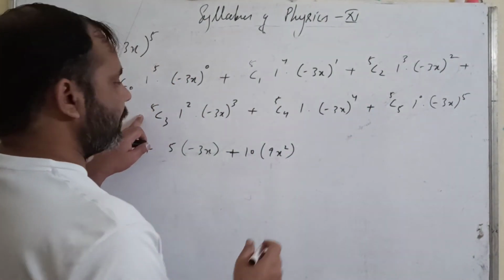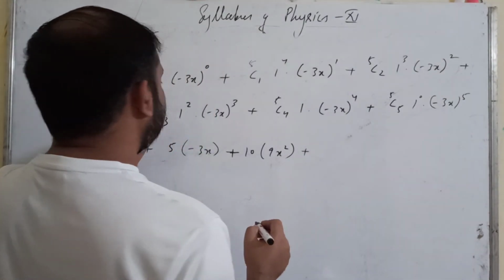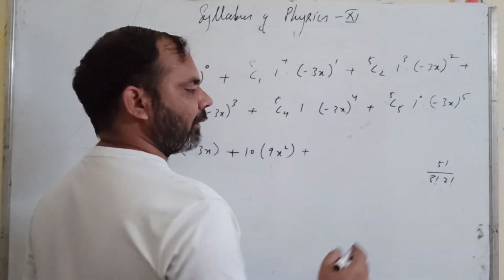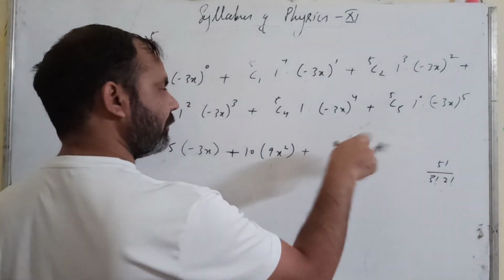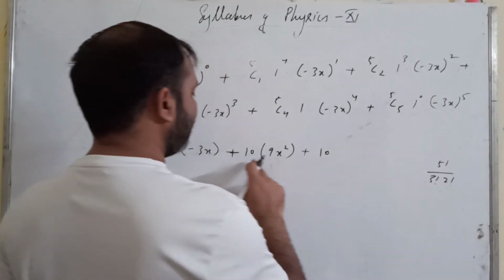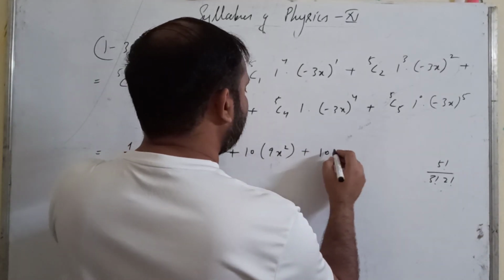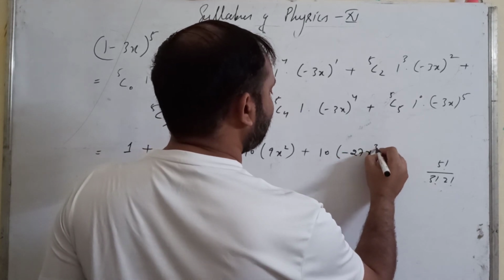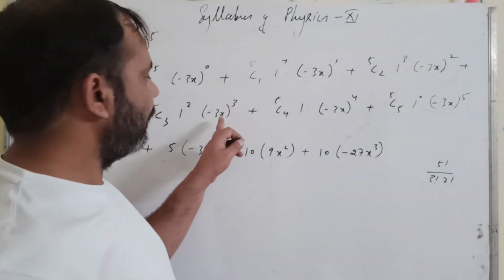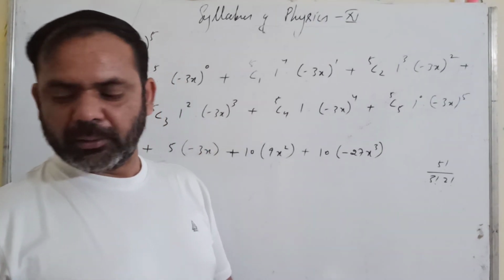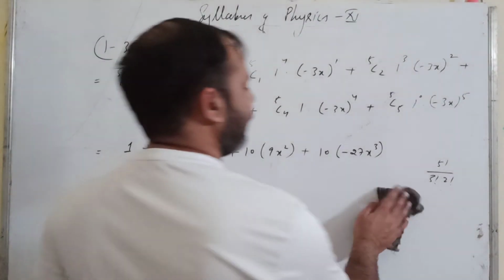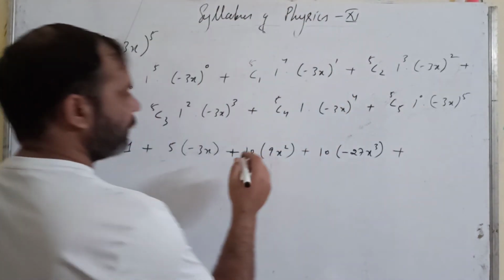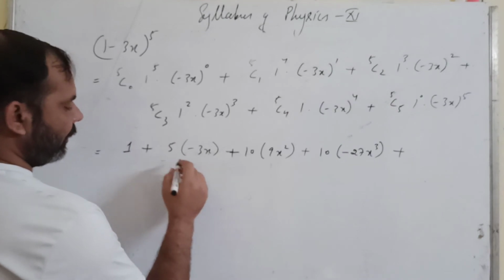Next is plus 5C3, 5 factorial upon 3 factorial into 2 factorial. So again you are getting the same as the previous term. If you solve, you will get 10, 1 square is 1, and (minus 3x) cube is minus 27x cube. 3 cube is 27 and x cube is x cube. So it will be minus 27x cube, plus 5C4 will be 5.